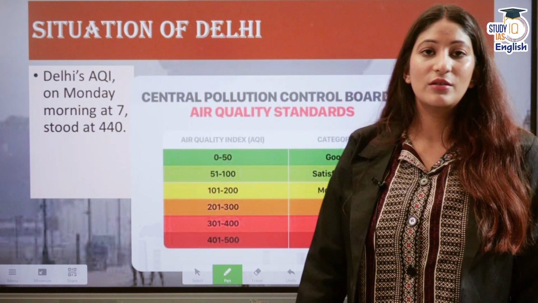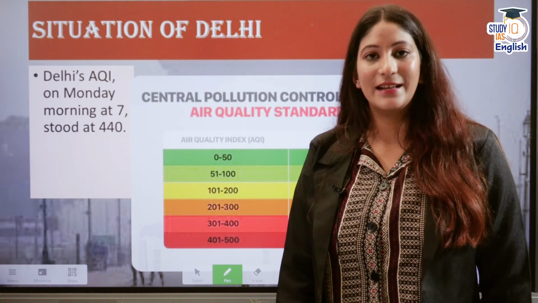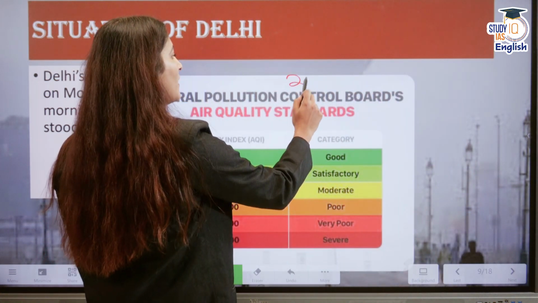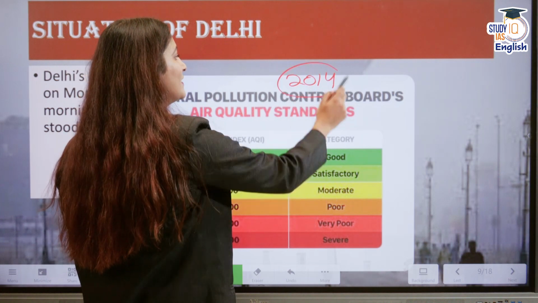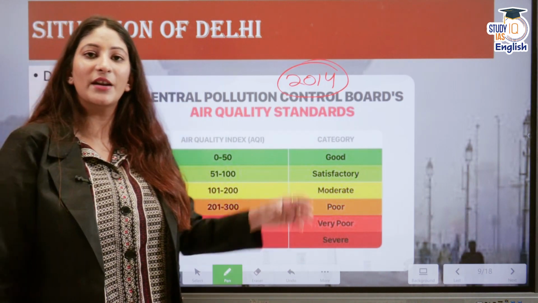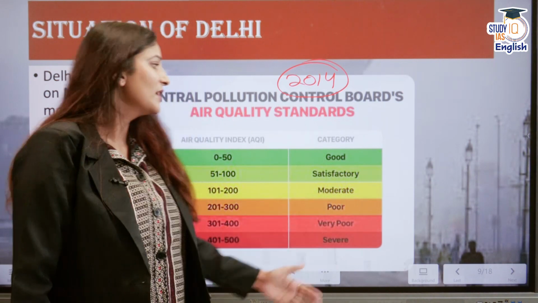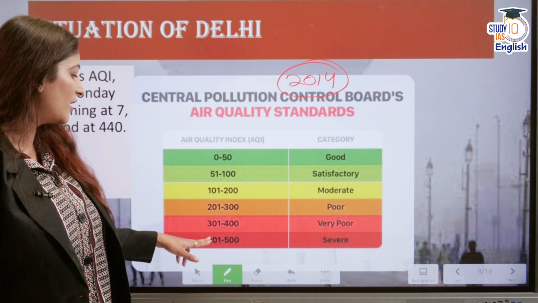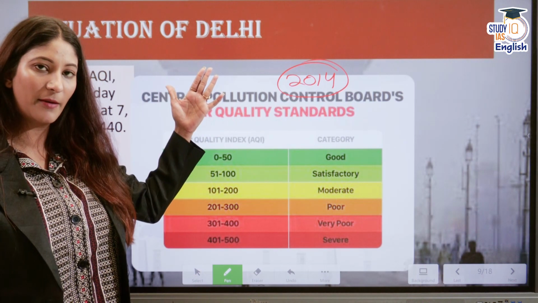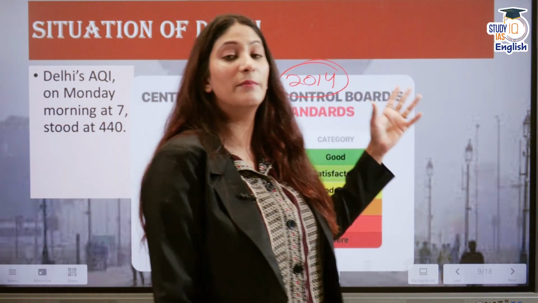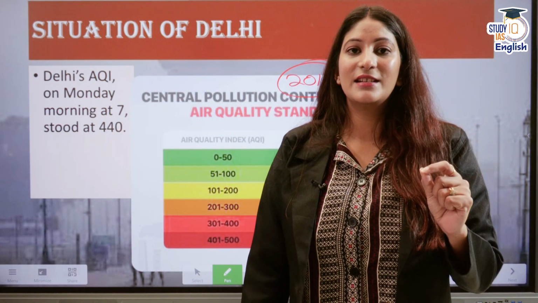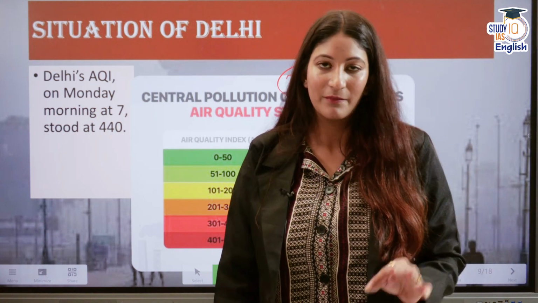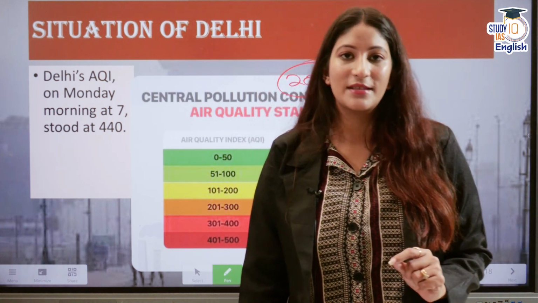Moving on, the situation of Delhi is grim. The Air Quality Index, which was launched in the year 2014 as a part of the Swachh Bharat campaign, is a color-coded scheme in which we measure the air quality through colors. If it is between 0 to 50, the air quality is good. But if it is 401 to 500 and above that, it is severe. And then we have the severe plus category as well. Many cities are falling in the severe plus category. So that takes us to the graded response action plan.